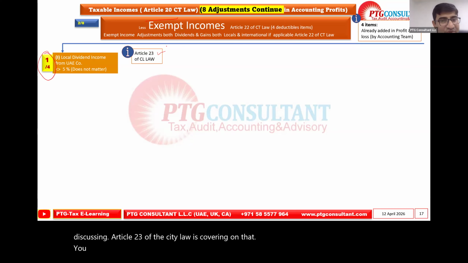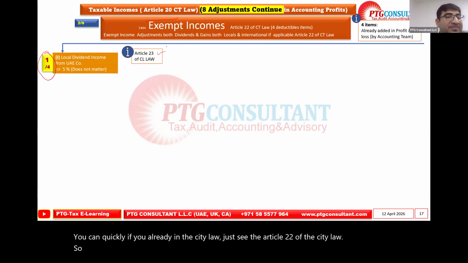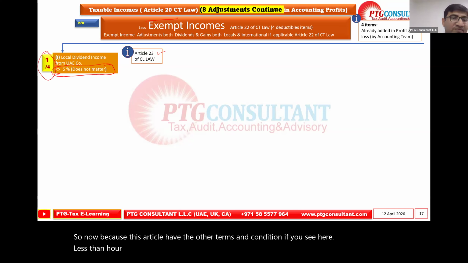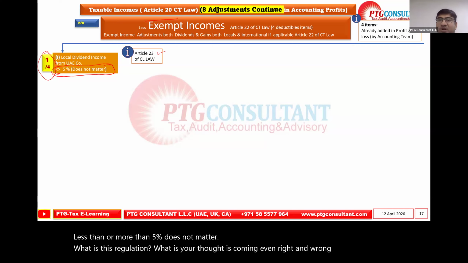You can quickly, if you already have the Corporate Tax law, just see Article 22 of the law. This article has other terms and conditions, as you see here: less than or more than 5% does not matter. Would anybody like to comment on what this means? Local dividend is exempt, less than or more than 5% does not matter. What is this regulation? What thought comes to you? Even right or wrong doesn't matter, just your first point of understanding.